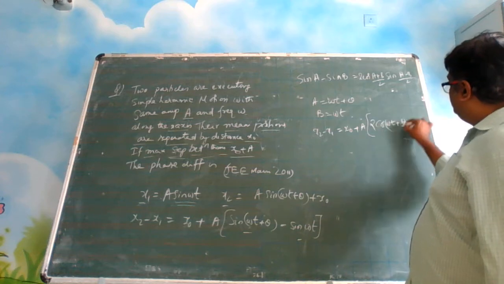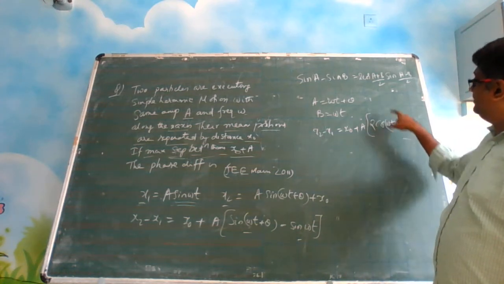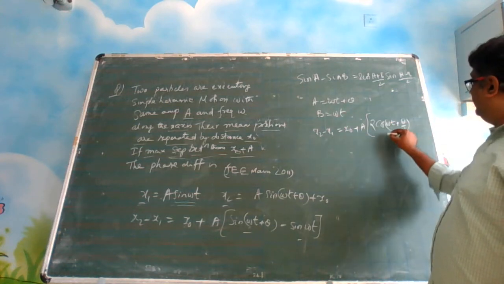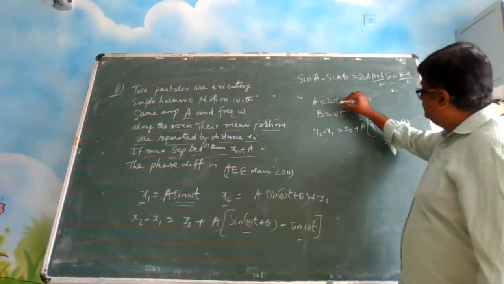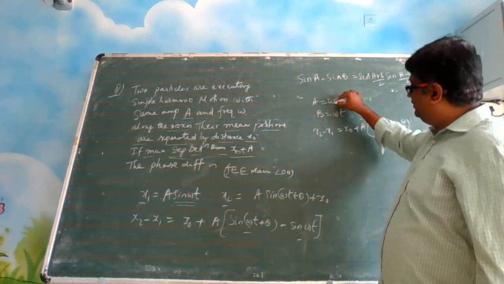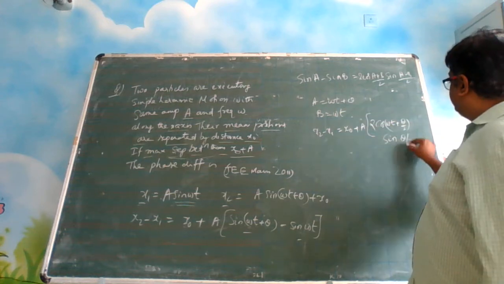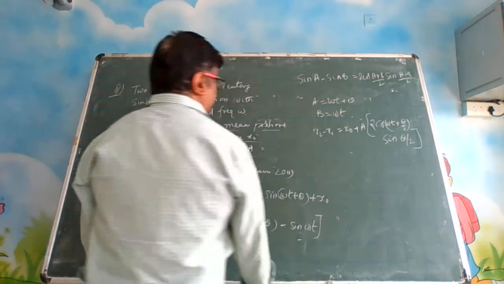Next is sin of (A minus B)/2. We are deducting, so what is left? You are left with only theta, so this becomes theta by 2.